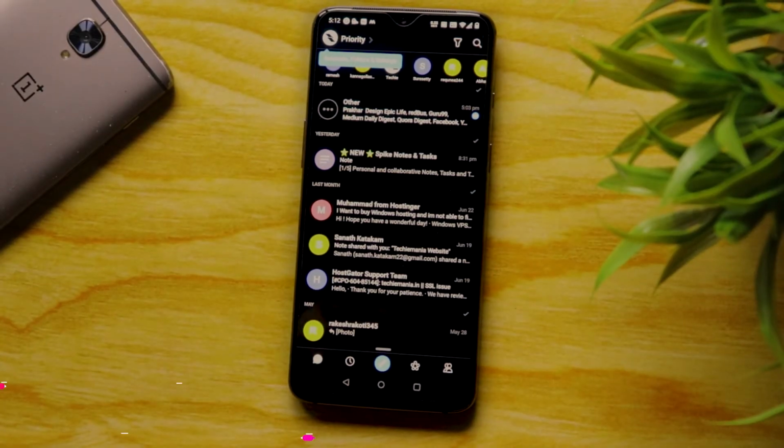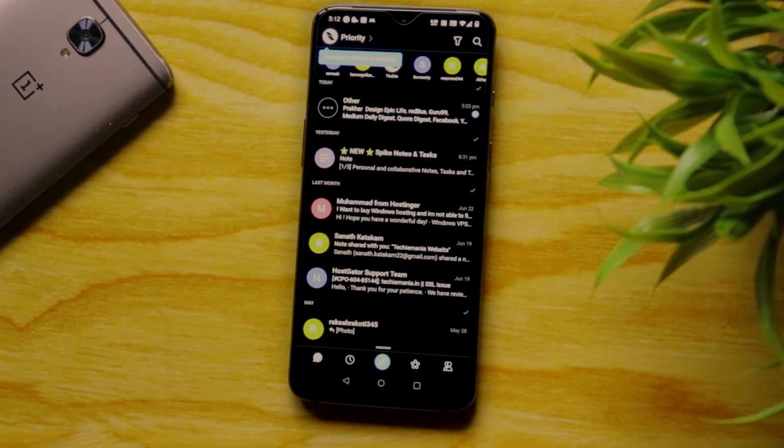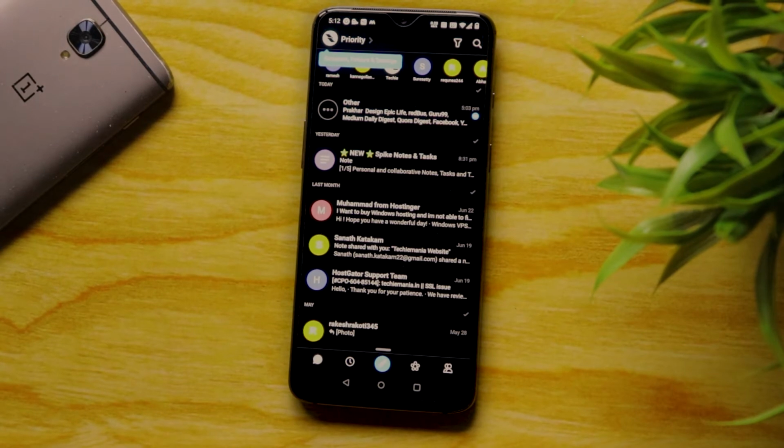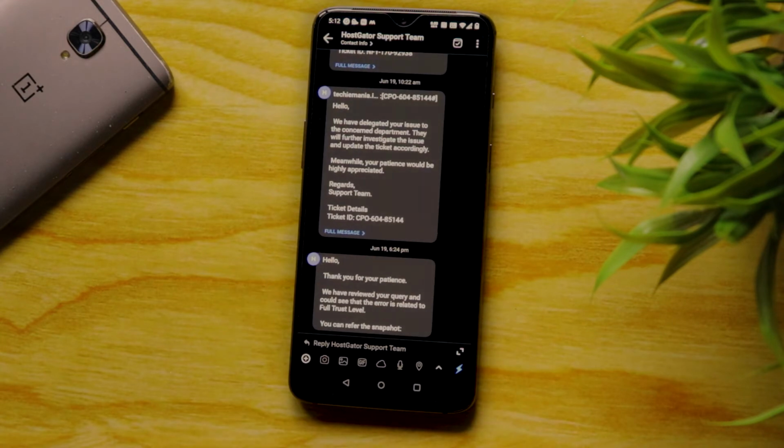Spike is also an email management app just like so many other email apps in the market. But this has some key unique features that you need to know. So once you open it, it'll ask you to log in with the mail you want, enter the credentials, log in. Once logged in, this is how it looks. You might ask me, what's so different? I'll tell you. This app makes all your emails and email conversations into messages, just like WhatsApp.